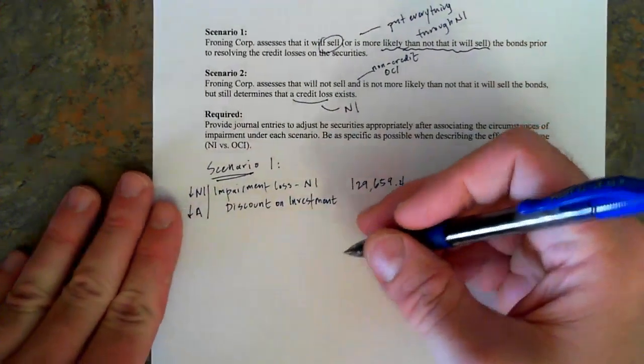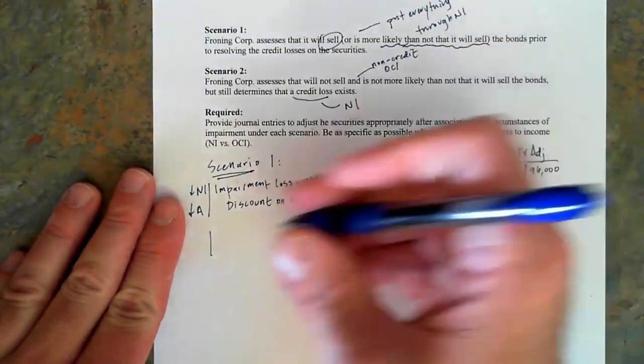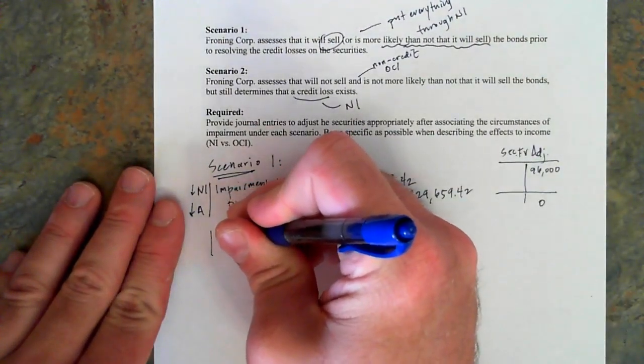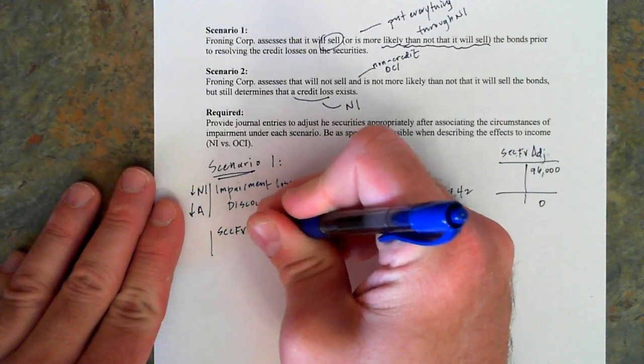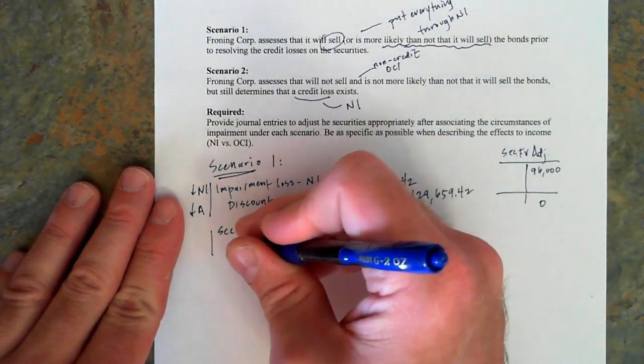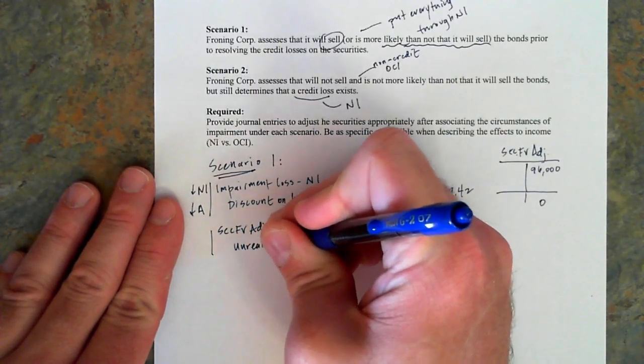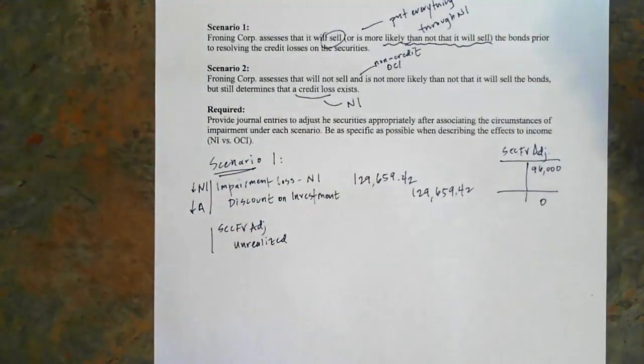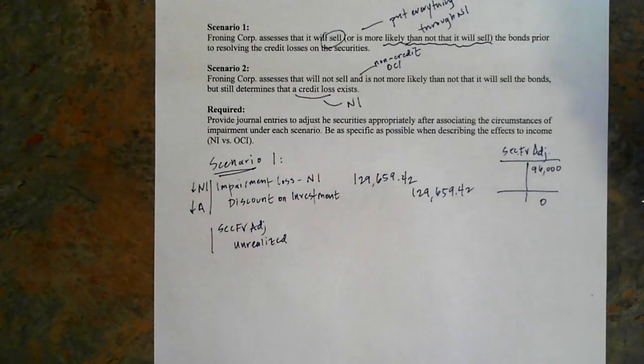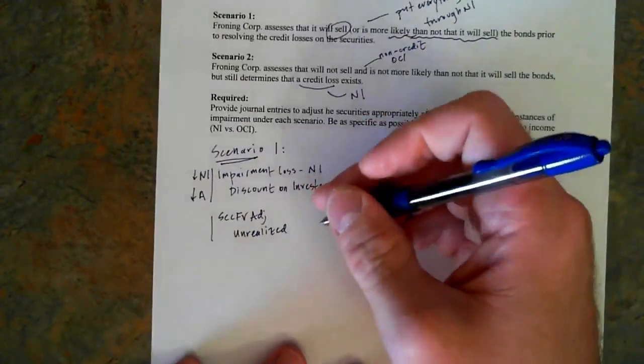And so the second thing would involve backing this out with a debit to the security fair value adjustment account and a credit to unrealized. And here, this is where you could say you could credit a loss or you could credit a gain. Doesn't really matter.